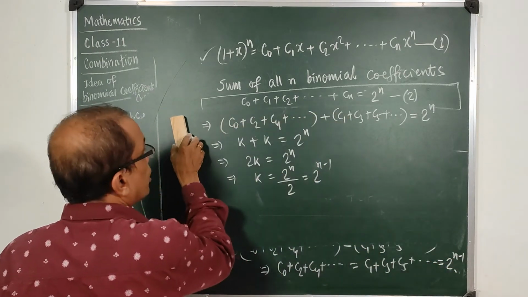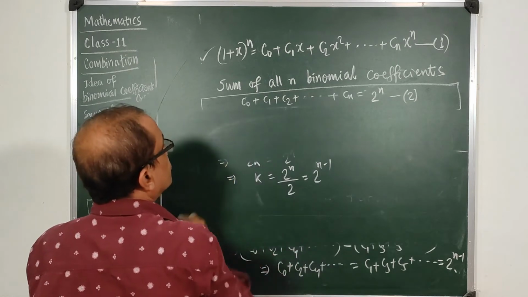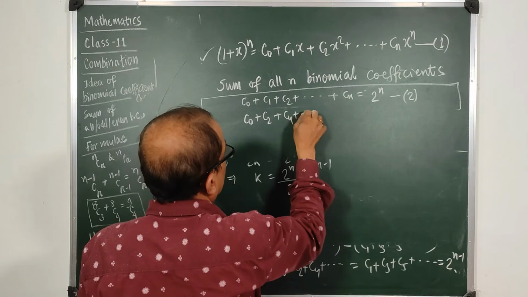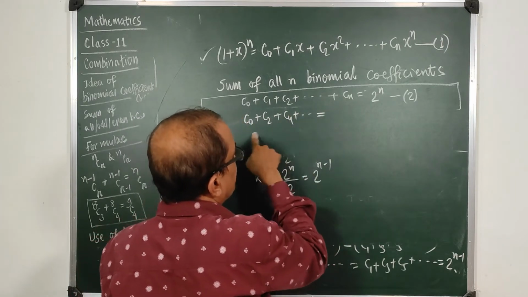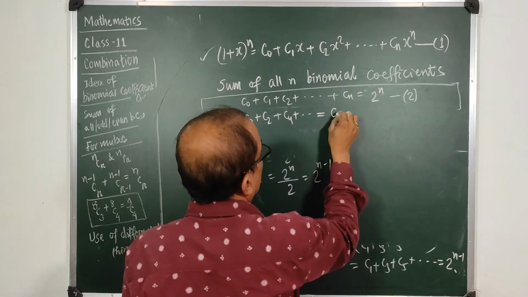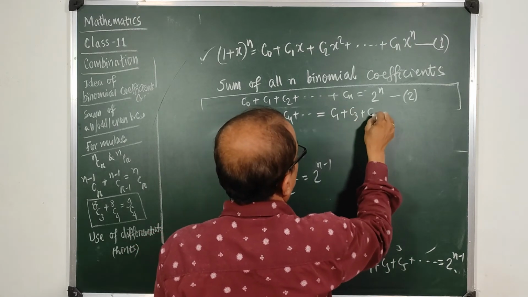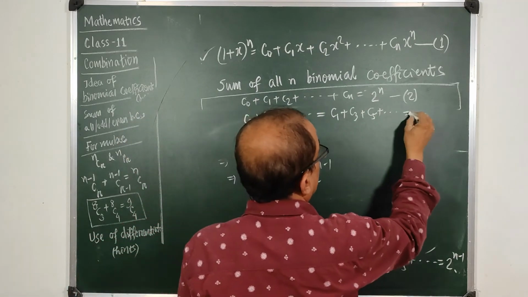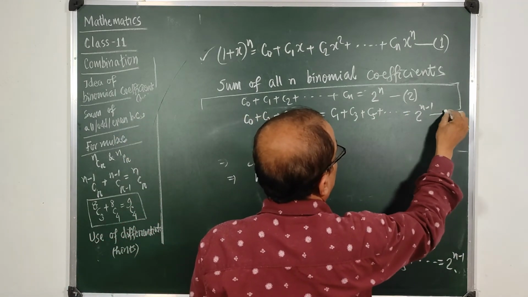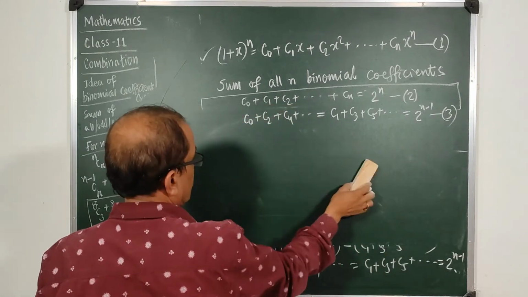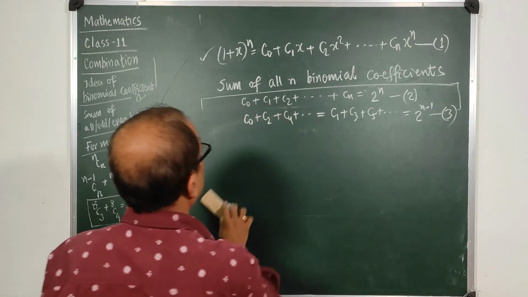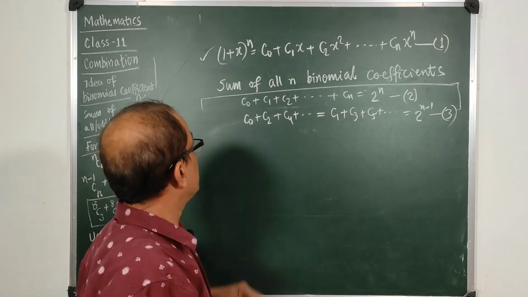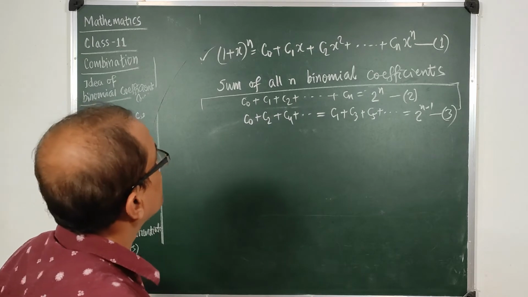So I get another formula: c0 plus c2 plus c4 plus, the sum of all the even coefficients, is equal to c1 plus c3 plus c5, all the odd coefficients, and this value is equal to 2 to the power n minus 1, the third equation. So this is how we can deal with the binomial coefficients and do some mathematics over this. We can also check whether the things are true.